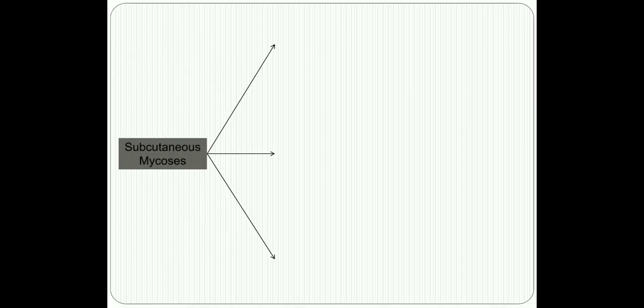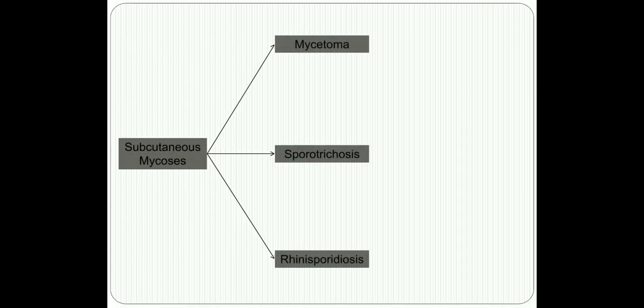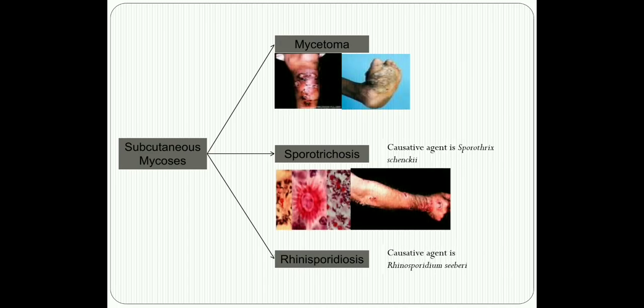Then we have the subcutaneous fungal infections. The usual subcutaneous fungal infections are mycetoma, sporotrichosis and rhinosporidiosis. The hallmark of subcutaneous fungal infection is that all of these infections follow a trivial trauma.